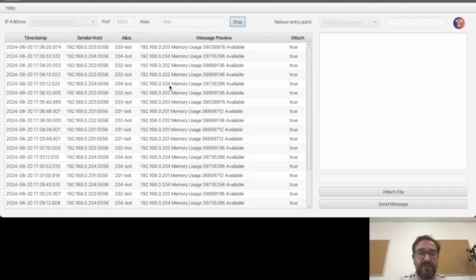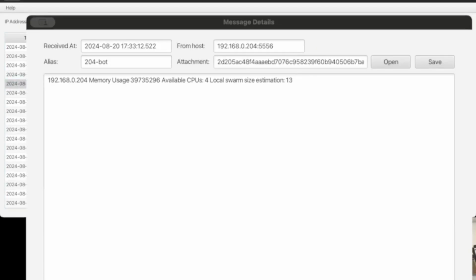We can take a look at one of these messages and see what's going on there. So as you can see here, we have a message sent by Raspberry number 4 that reports its memory usage, available CPUs, and its local estimation. It believes that currently the swarm has 13 nodes, which is a bit of an overestimation, but not by much.